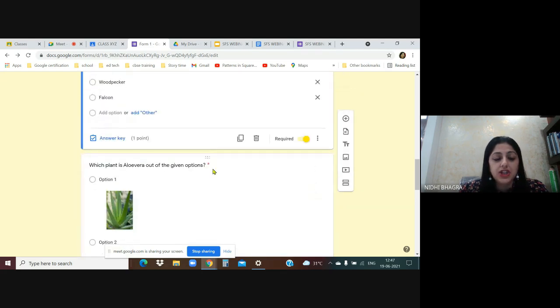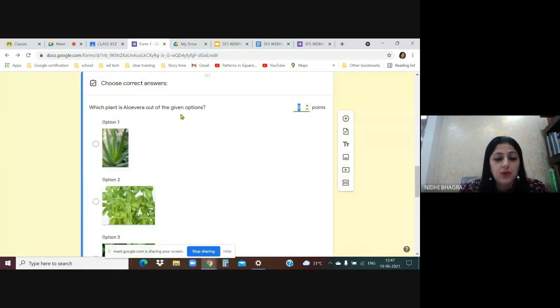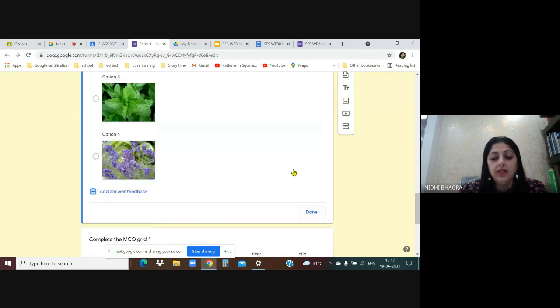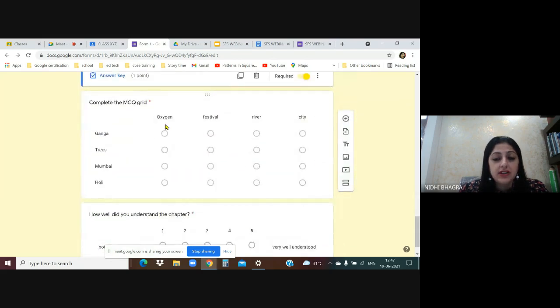Then again, next question, go to the answer key of this question. Which plant is aloe vera? The very first option is the correct answer. It's highlighted, give it points, 1 point from this arrow, and done. And then next is multiple choice grid. Now this is multiple choice grid. It will look like this.